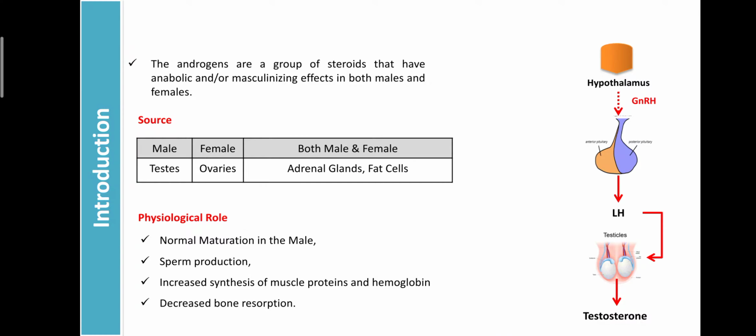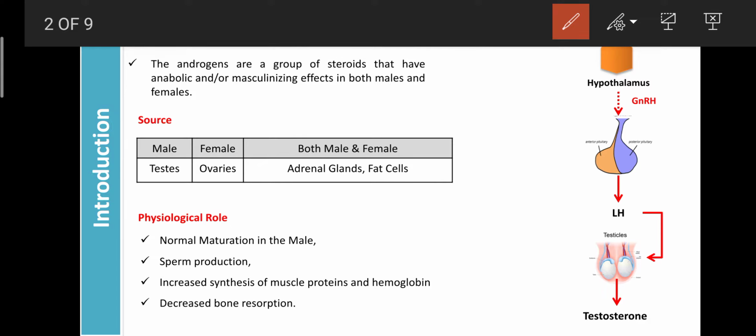Regarding the introduction, androgens are a group of steroids that have an anabolic effect as well as a masculinizing effect in both males and females. Anabolic effect means they are involved in enhancing protein synthesis.